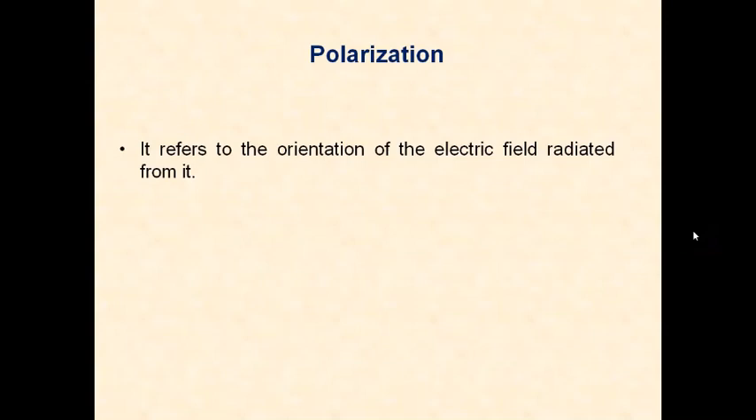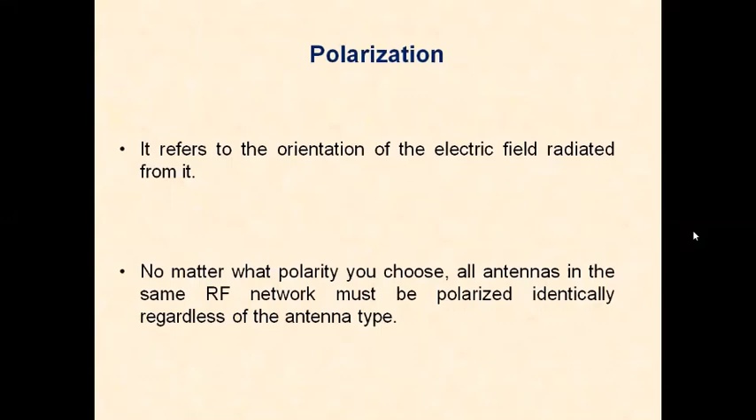If the electric field is vertical, then it is vertical polarization. If the electric field is horizontal, then it is horizontal polarization. No matter what polarity we have chosen, all antennas in the same RF network must be polarized identically, regardless of the antenna type. When the transmitting antenna is vertically polarized, it radiates vertically polarized EM waves. The antenna at the receiving end must also be vertically polarized in order to pick up that vertical radiation.